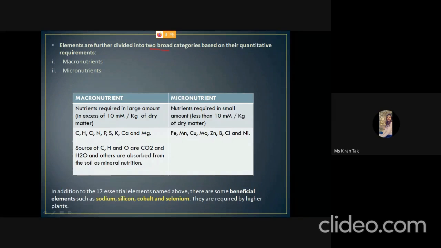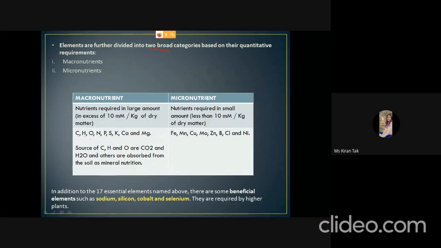So the examples of macronutrients are carbon, hydrogen, oxygen, nitrogen, phosphorus, sulfur, potassium, calcium, and magnesium. And the micronutrients are iron, manganese, copper, molybdenum, zinc, boron, chlorine, and nickel.